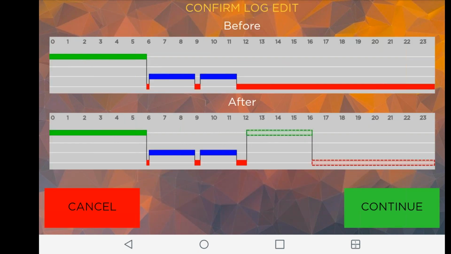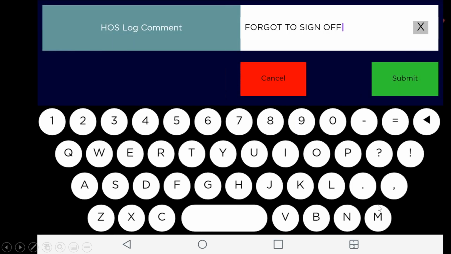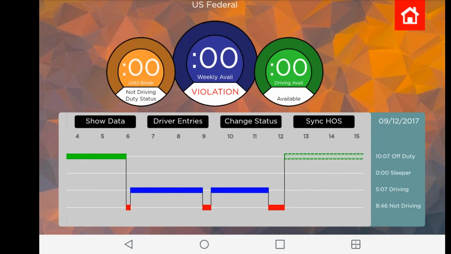Let's click there, and now, as the driver, I'm given the choice. Here's what my log looked like before. Here's what my log looks like after. Is this good? If yes, continue. When you continue, the driver is asked to submit comments. These comments are in the permanent record. And now we have an edited log. So the driver always has the opportunity to edit their own log and should be given that opportunity to do it themselves.